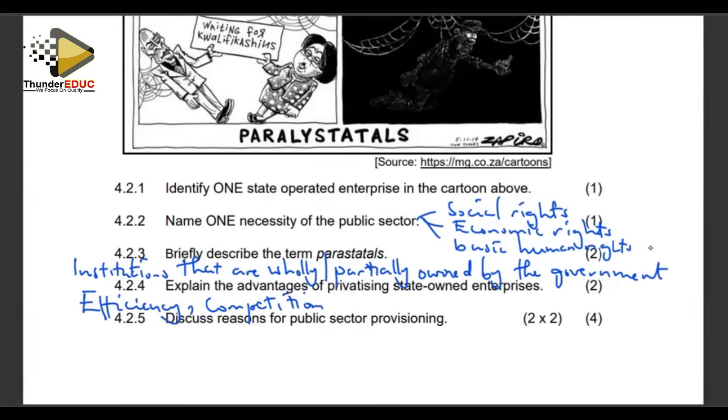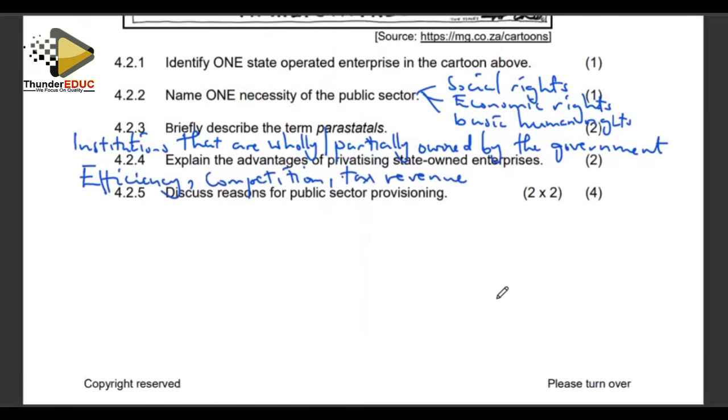Also the government is going to get tax revenue, and is going to lessen its burden on the fiscus. The government is always funding these state-owned enterprises, bailing them out of their losses. So if they are privatized, the government gets a lesser burden on the fiscus in trying to support non-profitable businesses.